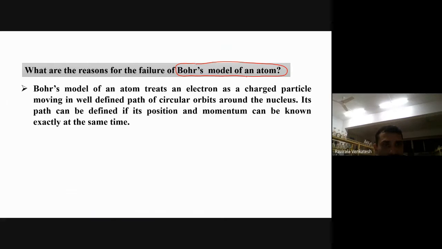The first one, Bohr's model of an atom treats the electron as a charged particle. Bohr's model treats the electron as what? A charged particle moving in a well-defined path of circular orbits around the nucleus. So its path can be defined if its position and momentum can be known exactly at the same time.